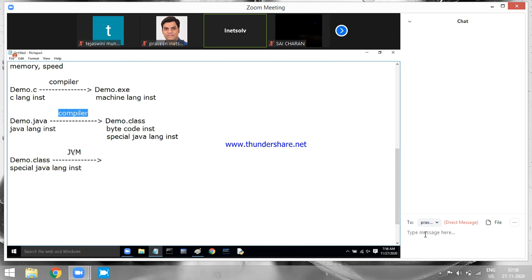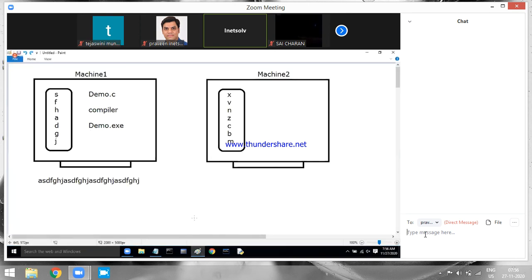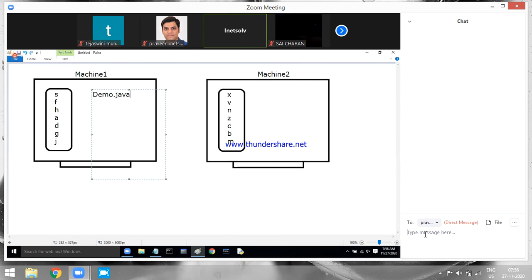Compilation is done by compiler. Execution is done by JVM. Compiler will convert Java language instructions to special Java language instructions. JVM will convert special Java language instructions into machine language instructions. Now, I am writing a Java program here, in machine 1, demo.java. And I give this program to the compiler.